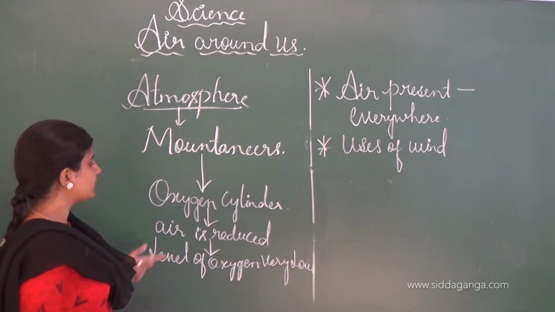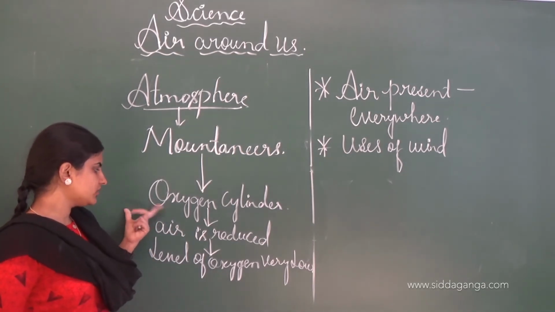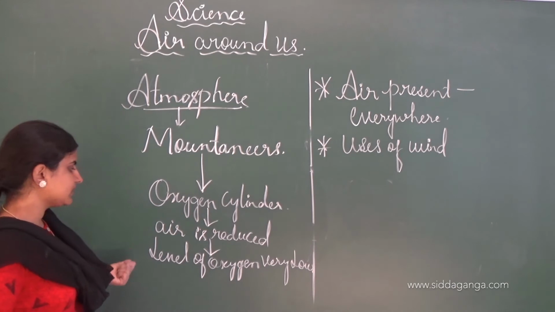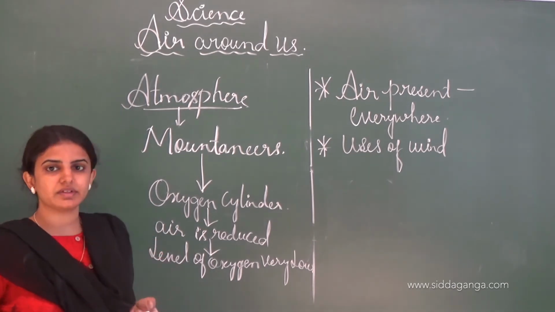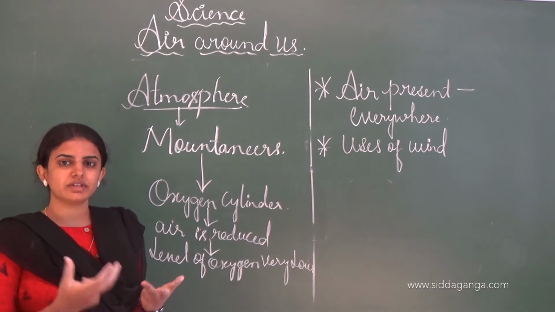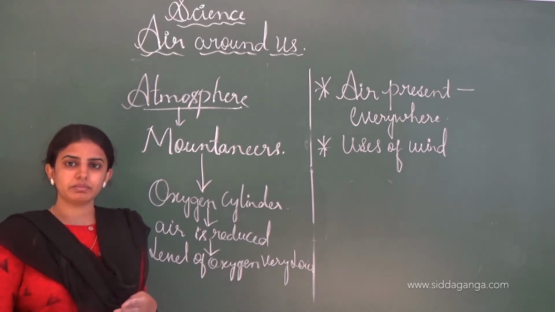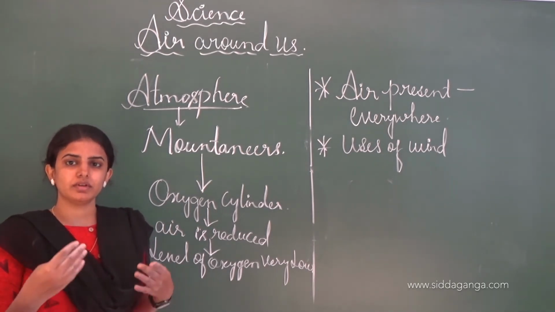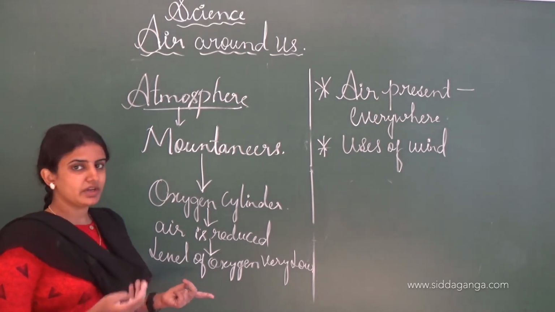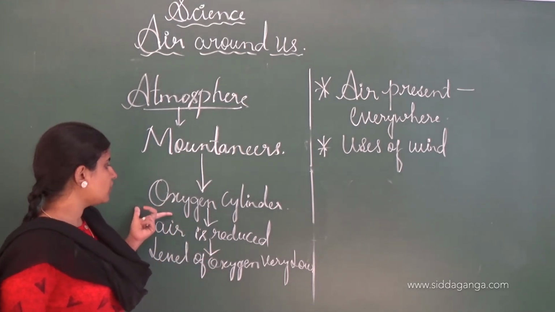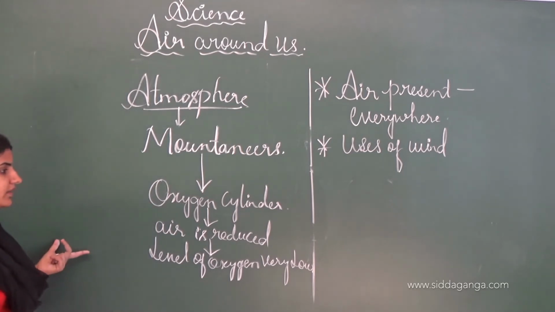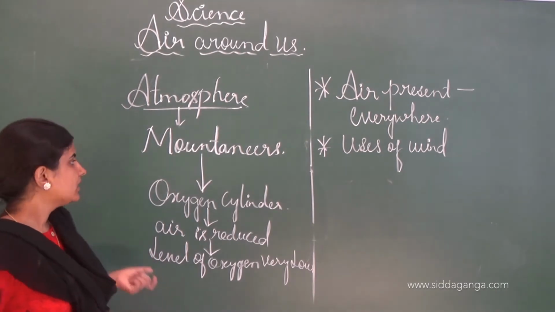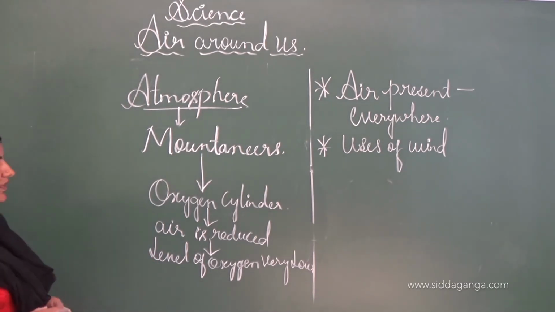If they do not carry the oxygen cylinder, then disorders will take place in the body, since the air is not present in the mountain place. When they climb up the mountains, the level of oxygen is reduced, and when they go higher, the oxygen level is very low. So they carry the oxygen cylinder with them to respire pure oxygen. So this is all about the atmosphere.